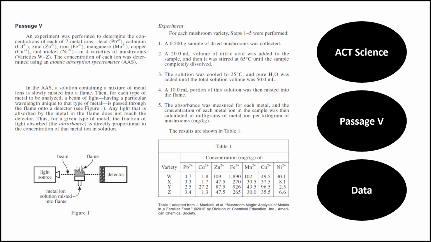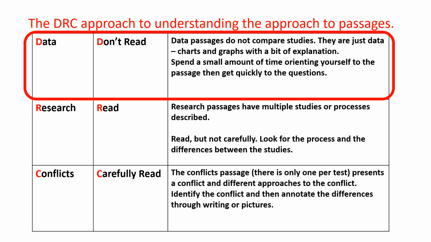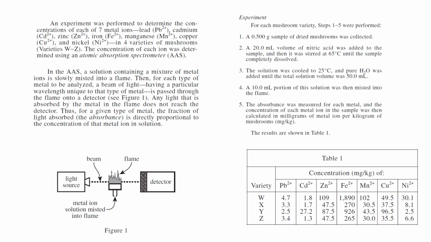This is passage 5 of ACT Science. It's a data passage. Data in our DRC approach is don't read. You can go straight to the questions generally. You might want to skim the charts and graphs to orient yourself a bit.